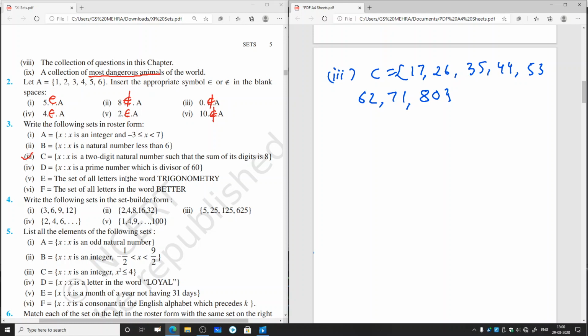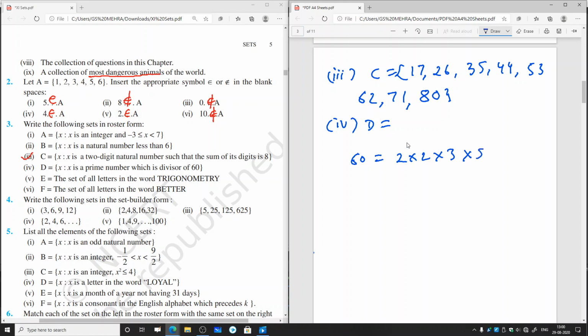D equal to collection of all x, so that x is a prime number which is divisor of 60. Fourth part, D equal to collection of all x, so that x is a prime number. First of all, we'll factorize 60. Prime factor of 60 is 2 into 2, 4, 4 into 3, 12, 12 into 5, 60. Now in this, the only prime numbers are 2, 3 and 5. So D will be equal to 2, 3, 5.